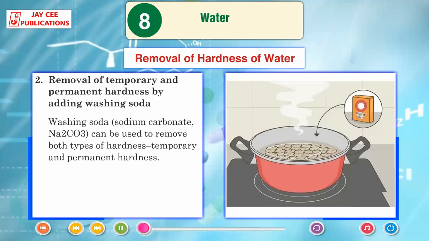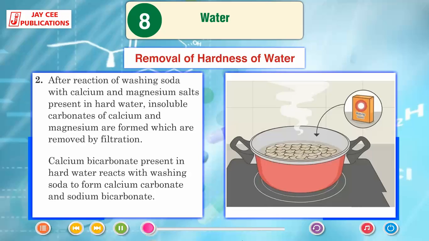Removal of temporary and permanent hardness by adding washing soda. Washing soda, or sodium carbonate Na2CO3, can be used to remove both types of hardness, temporary and permanent. After reaction of washing soda with calcium and magnesium salts present in hard water, insoluble carbonates of calcium and magnesium are formed, which are removed by filtration.